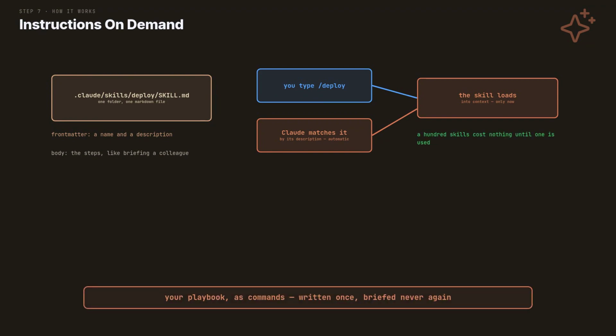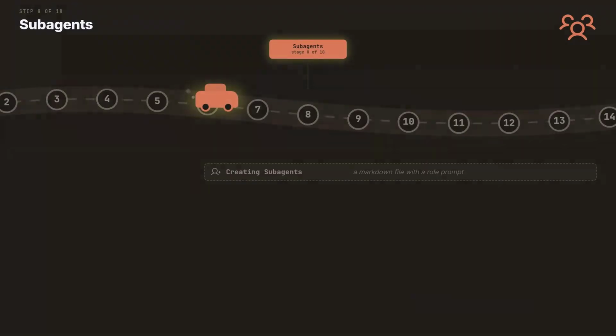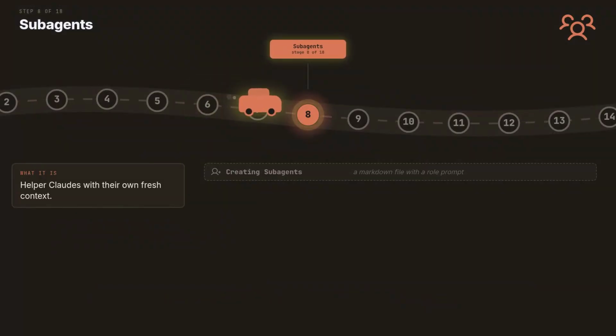Skills load only when needed, so 100 of them cost nothing until the moment one is used. Make the folder, write the skill file, and the command exists. No build step, no registry. Stage 8, Claude hiring Claude. Stage 8 is subagents. Helper Claudes, each with its own completely fresh context window.